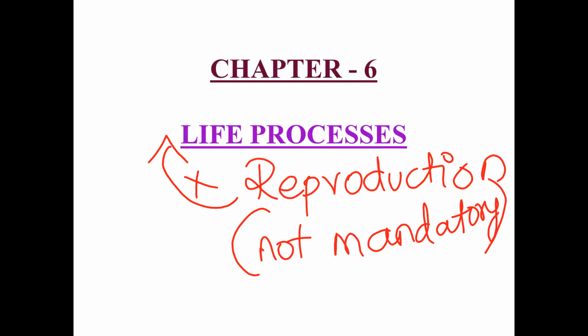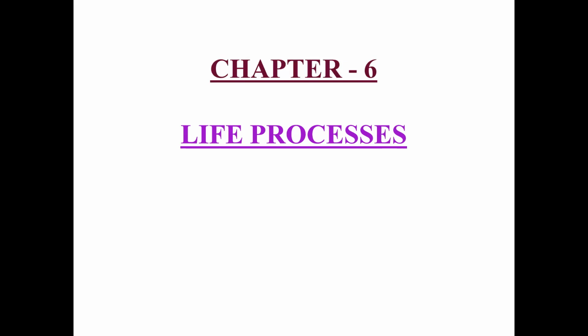Without excretion, respiration, digestion, or obtaining nutrients, the organisms will die. But without reproduction, we cannot see any organism which will die. That is why reproduction is not considered under life process. Let us proceed to the next slide.